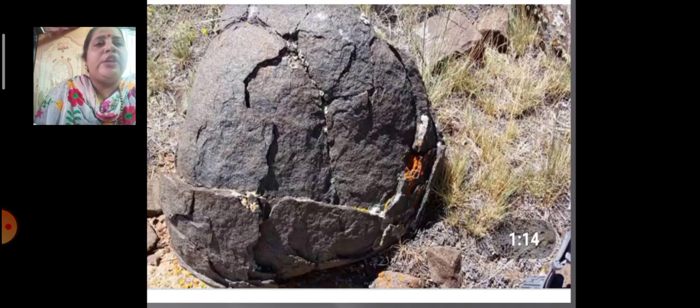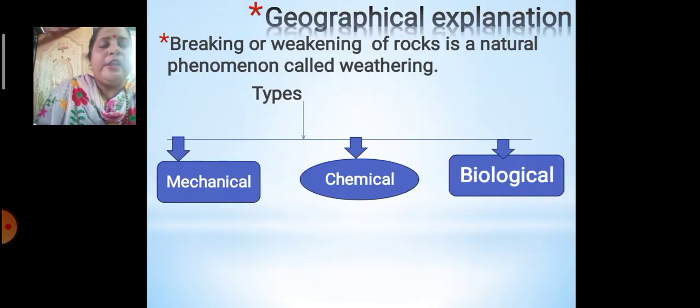Then you can see over here a rock as if it is peeled off, layer by layer, the way an onion is peeled off. So now looking at all these rocks, let's learn what this weathering actually is. Breaking or weakening of rocks, which is a natural phenomenon, is called weathering.